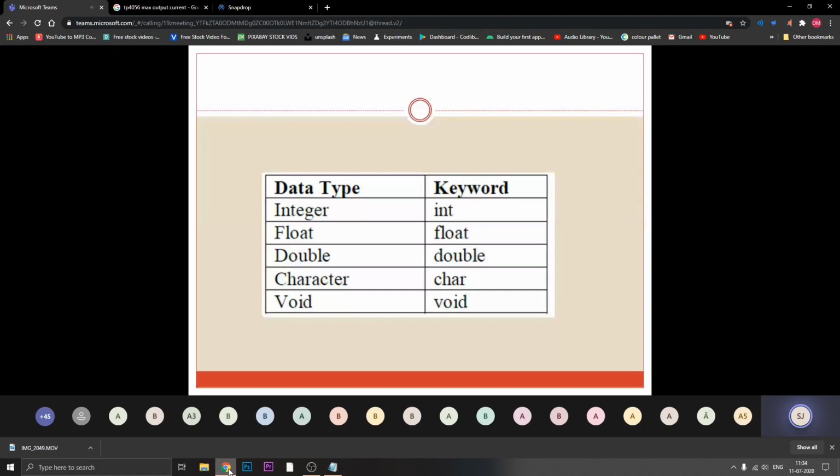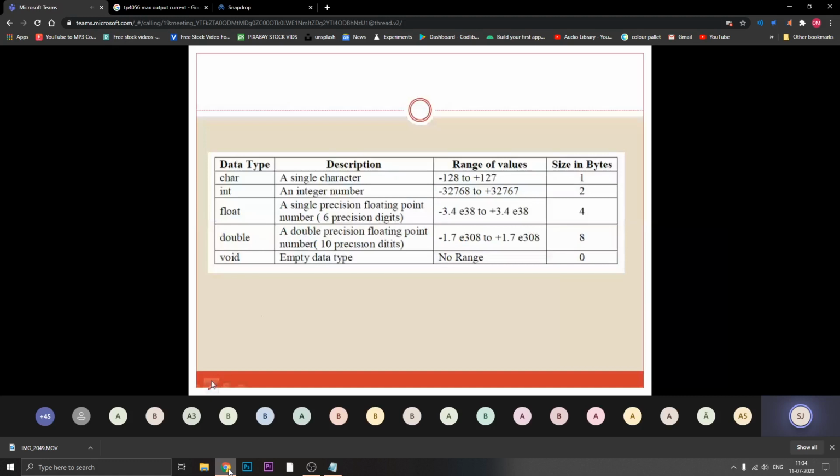Next, we know some information regarding data, like the range: how much information it can store, and how many bytes your single data type takes in memory. Every data type has its own range and size, and depending on this you are supposed to write your program.